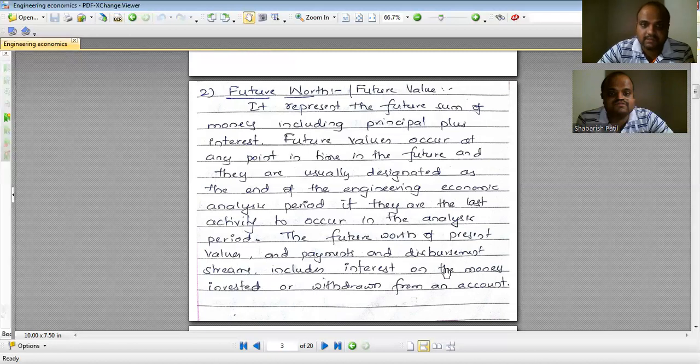At the same time, if I am purchasing some electronic thing for 100 rupees, then the value of that electronic thing after 5 years will certainly be lesser than the present value. So don't be under the confusion that future worth is always going to be greater than the present worth. It's not like that. It all depends on the thing we are discussing.